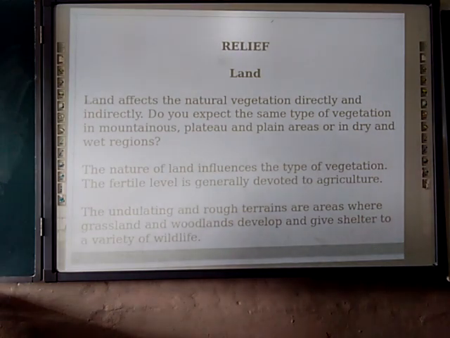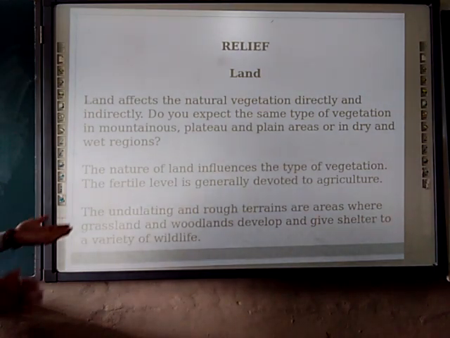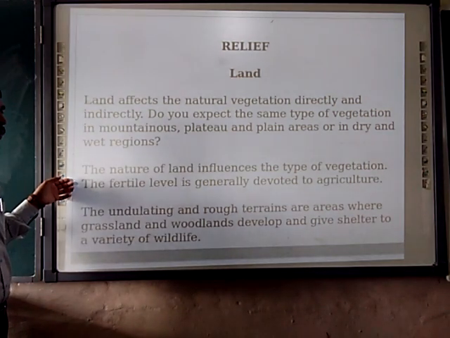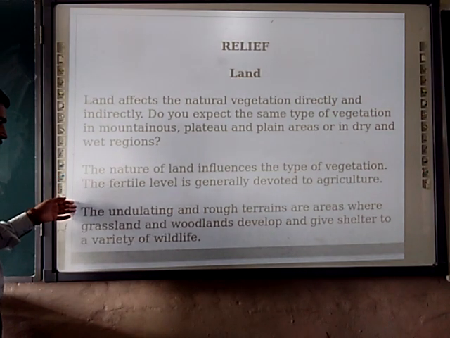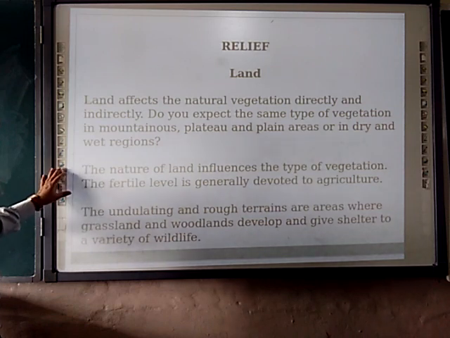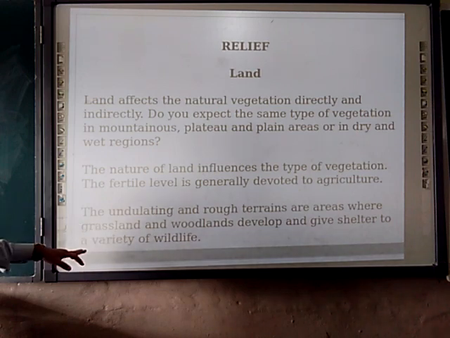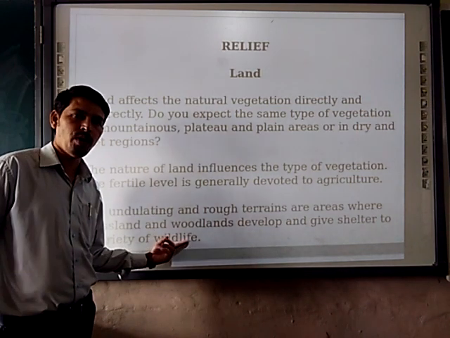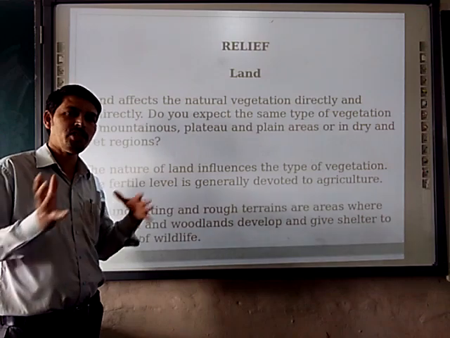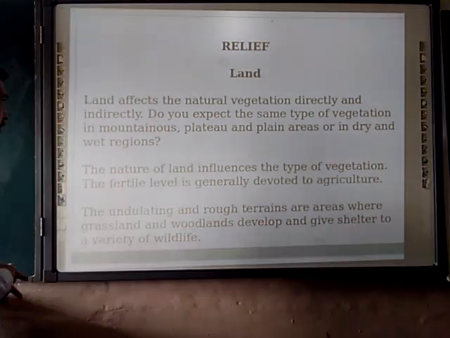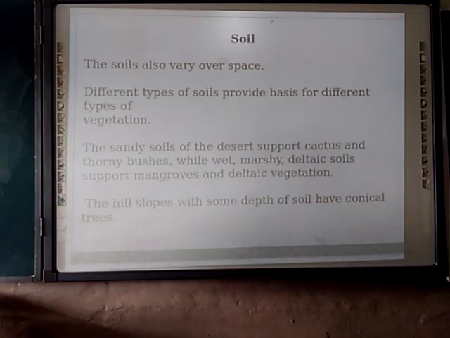The nature of the land influences the type of vegetation. The fertile land is generally devoted to agriculture. The undulating and rough terrains are areas where grassland and woodlands develop and give shelter to varieties of wildlife. So natural vegetation and wildlife. This is about the land.